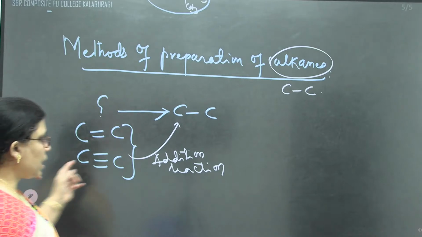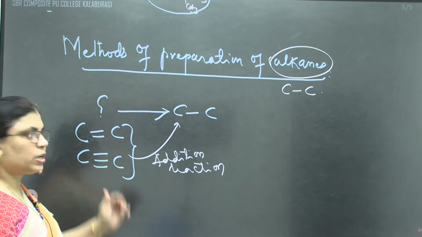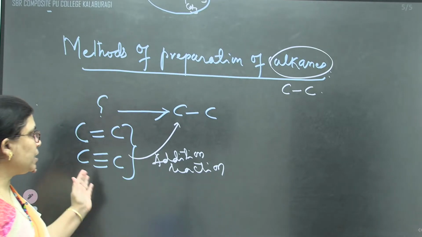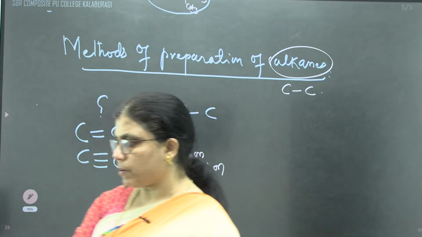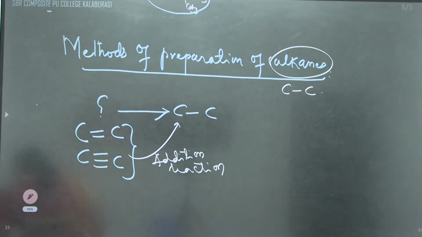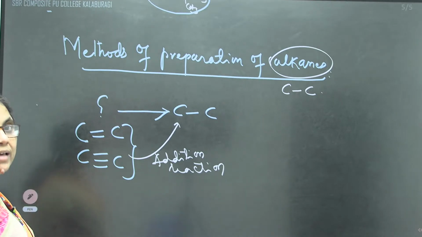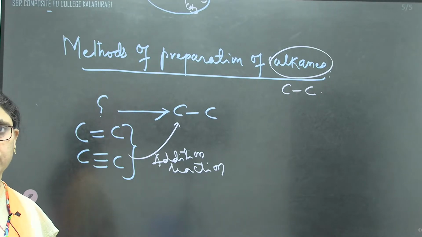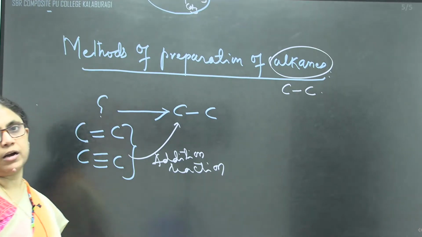So here addition reactions are possible where multiple bonds are converted into single bonds, like carbon-carbon double bond converted into carbon-carbon single bond. These reactions are called addition reactions. And the first method of preparation is from alkene and alkyne only.